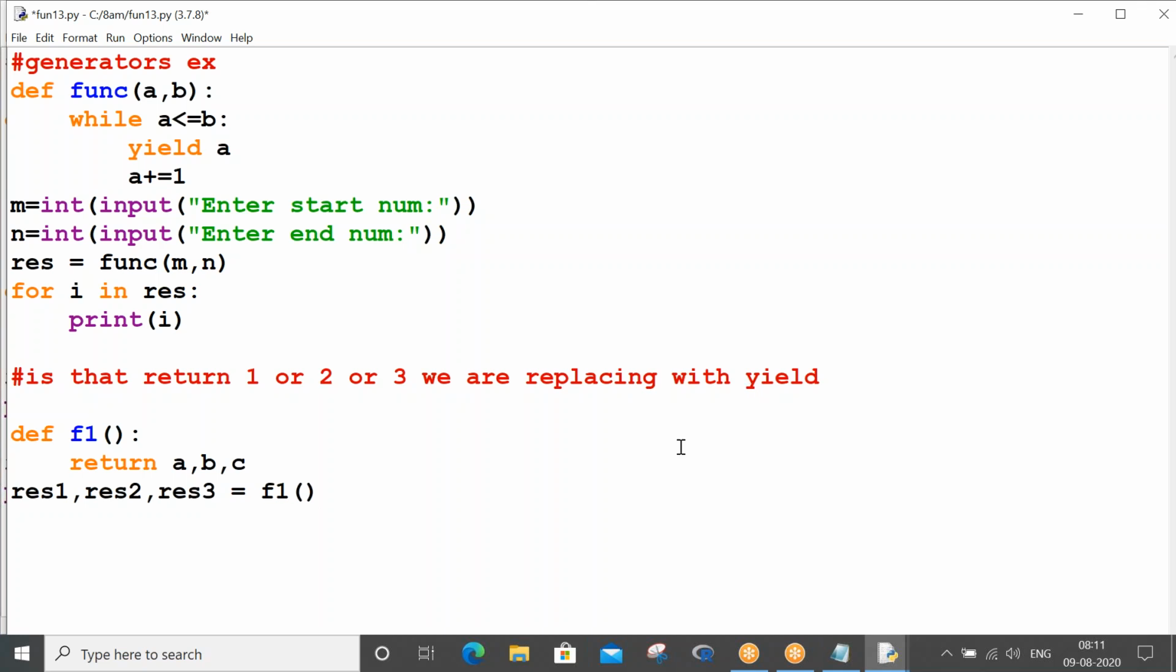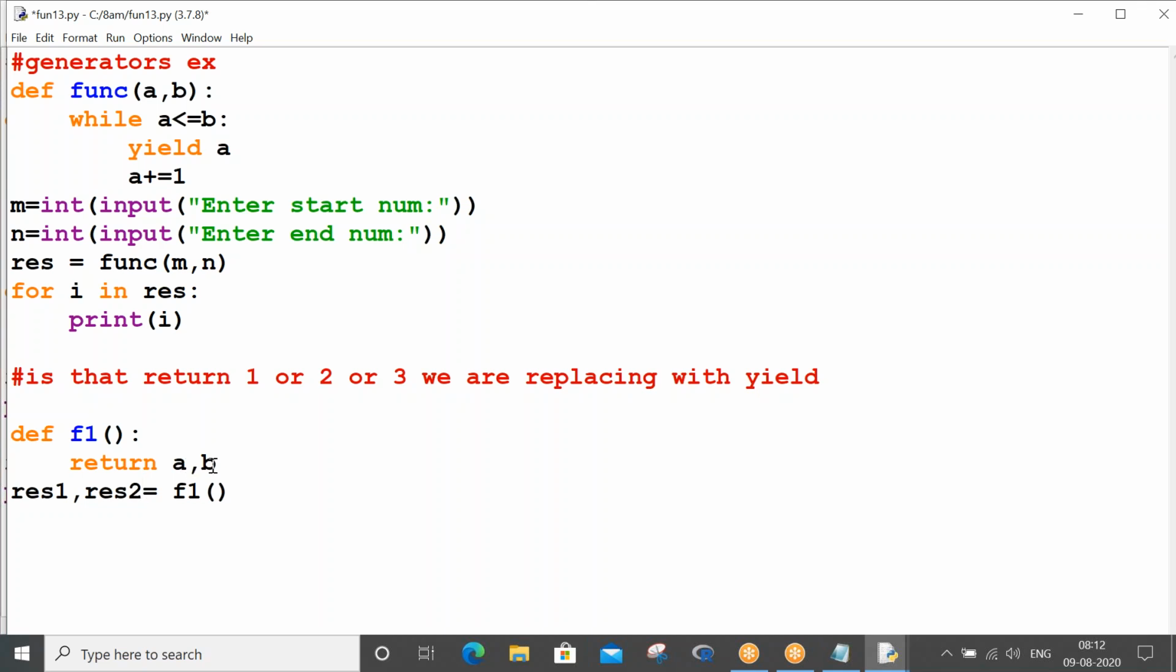I have told you, we have seen this kind of program also, a function returning only two values, a function returning three values, right? If it is returning two values, you have to assign your function to two variables; if it is returning three values, three variables. So instead of writing multiple variables in the return line, are you going for yield? Generally people think that yield can return multiple values.